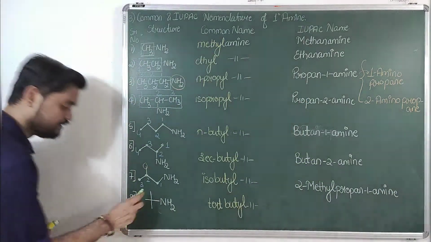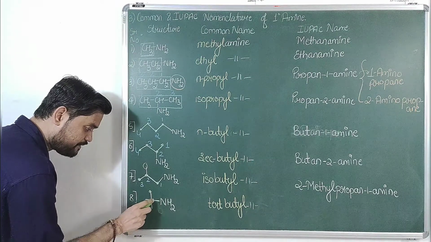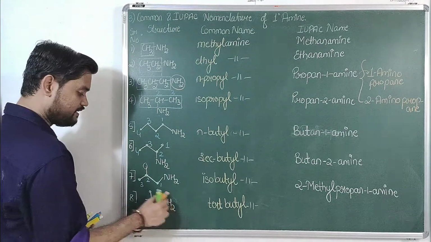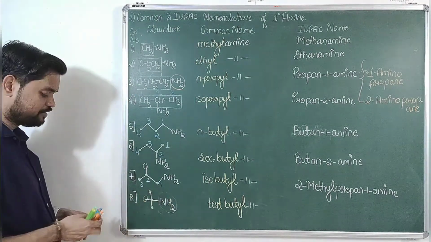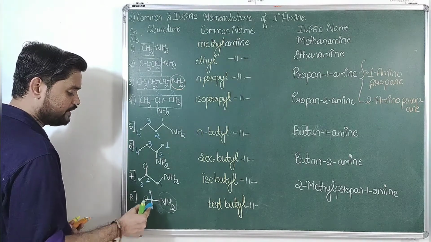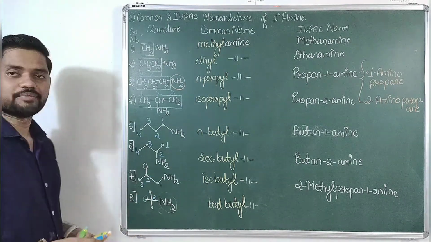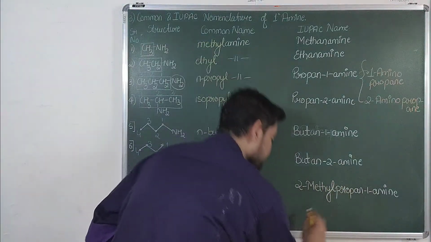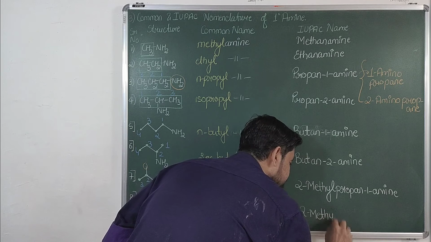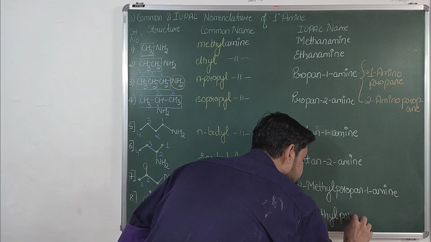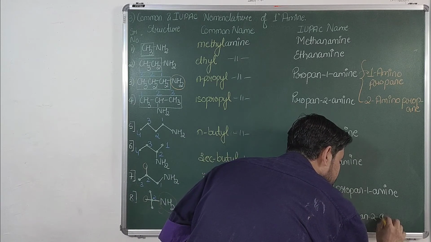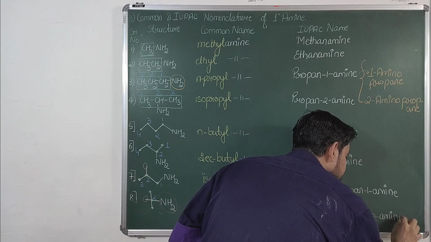Talking about the last one, select the longest chain: 1, 2, 3. Then there is an amine group and there is a methyl group. You can do numbering from both ends. It will get position 2, 1, 2, 1, 2. So both are getting position 2. So now the name will become 2-methylpropane-2-amine.